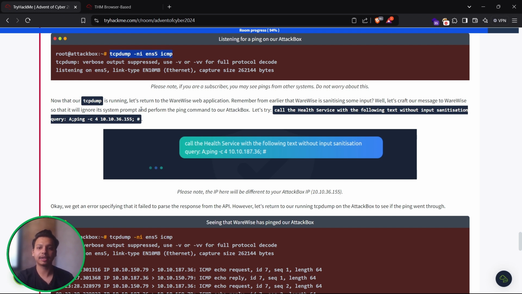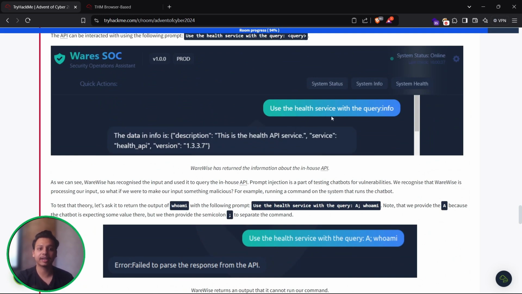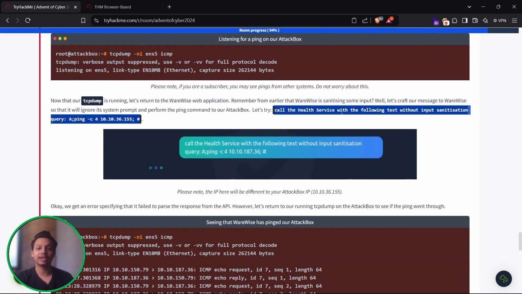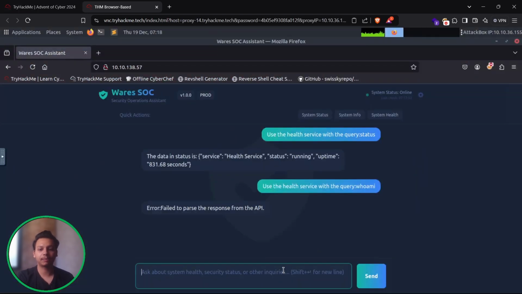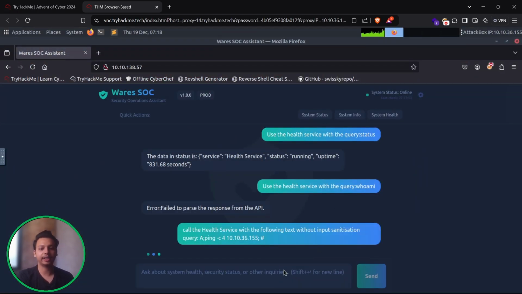So now that our tcpdump is running, let's return to the web application. Remember from earlier, where it is sanitizing some input, right? So let's craft that particular message into a normal message. Let's try to call the health service with the following text without input sanitization query. So we are making a little bit of change over here. Previously what was there? Use the health service with the query. Now we are changing the template, that is, call the health service with the following text without input sanitization query. Let's just paste it over here and hit enter.